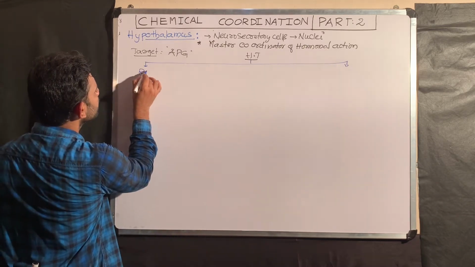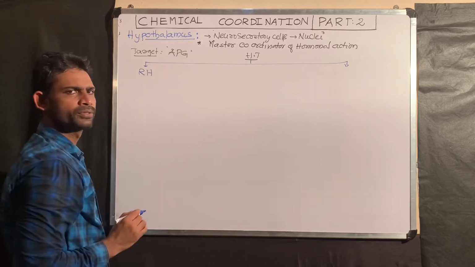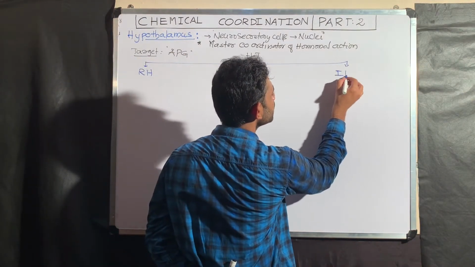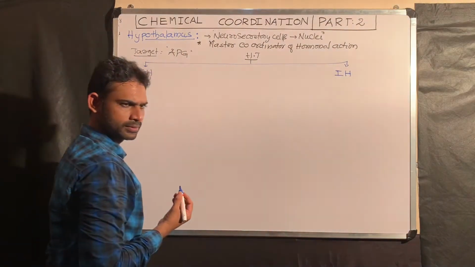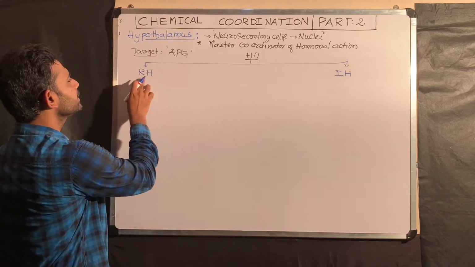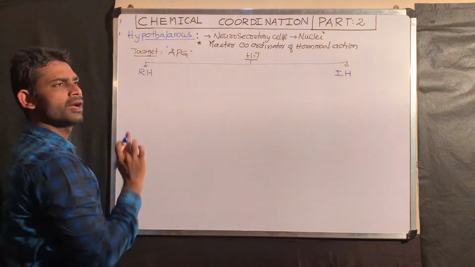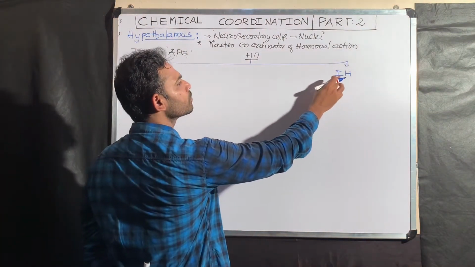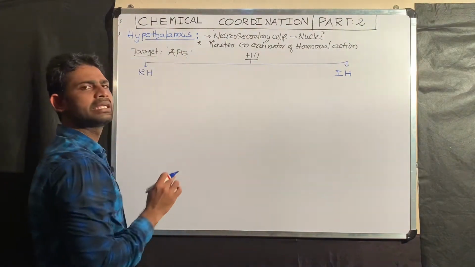One is the releasing hormones, you can call it RH. The next one is the IH, inhibitory hormone. That means the releasing hormones stimulate the anterior pituitary gland, and the inhibitory hormones inhibit the anterior pituitary gland.